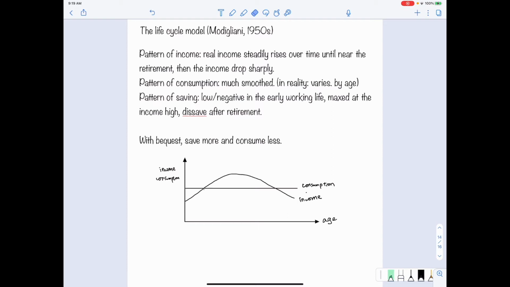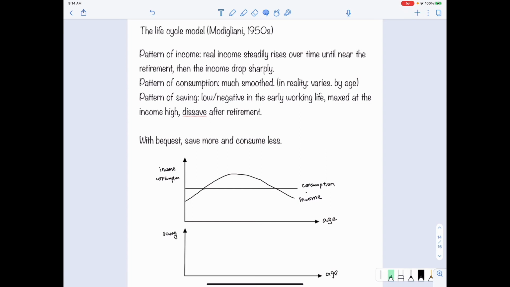So here we show that even though our income shape is hump-shaped, we will choose the consumption that is roughly constant. So then based on that, we know in the early age, we tend to have more consumption than our income, but in our middle age, we will have more income than our consumption. And then once we reach the point that is more like the retirement, we are going to have our consumption again higher than the income. So this is the consumption and income for an individual over the lifetime. So then what will be the related savings?